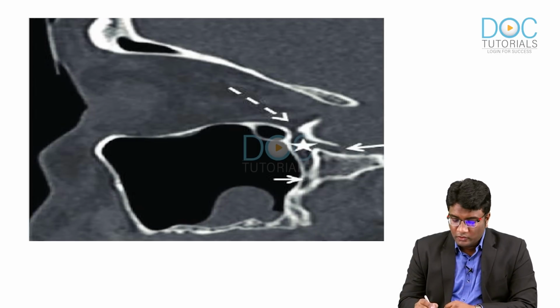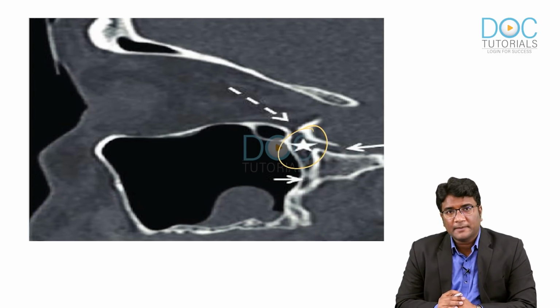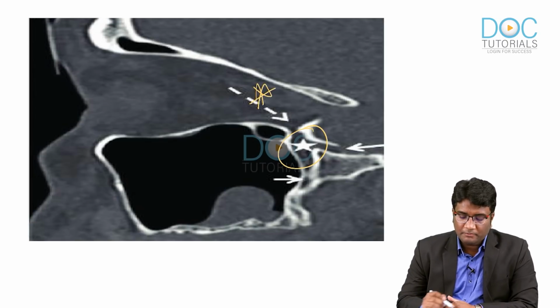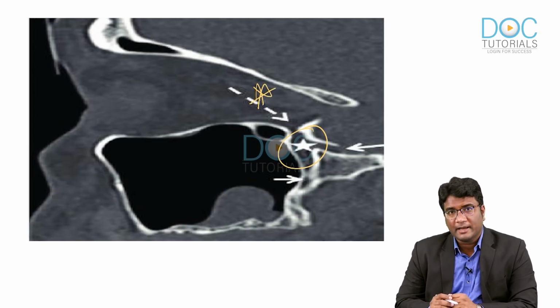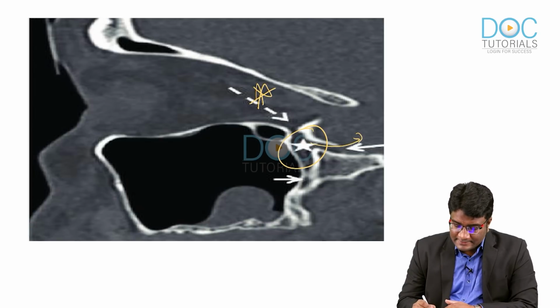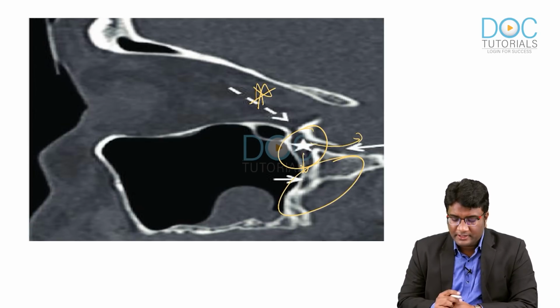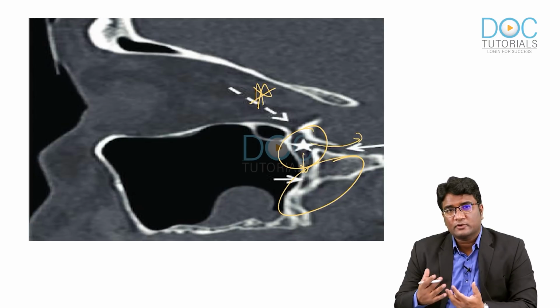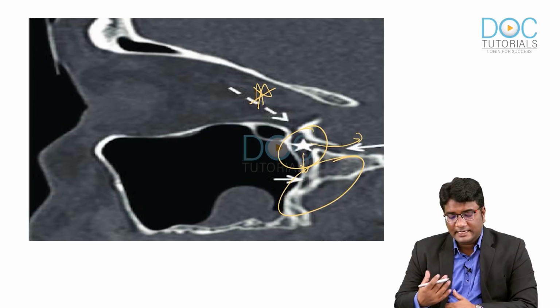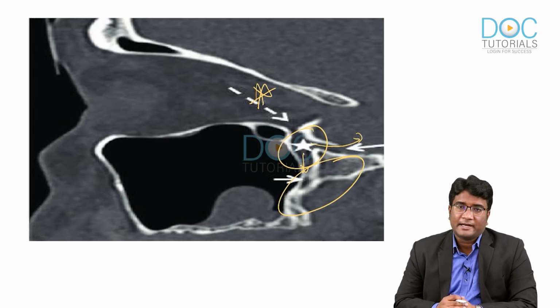Here is a sagittal view of the pterygopalatine fossa, and the infection, once it reaches the pterygopalatine fossa, can reach the orbit right through the infraorbital foramen, can reach the middle cranial fossa through the foramen rotundum, and there is a greater palatine canal where it can reach the palate. Right. So, we see this necrosis of the palate, involvement of the tooth, right. So, the maxillary tooth, all of this can be involved through this greater palatine canal.